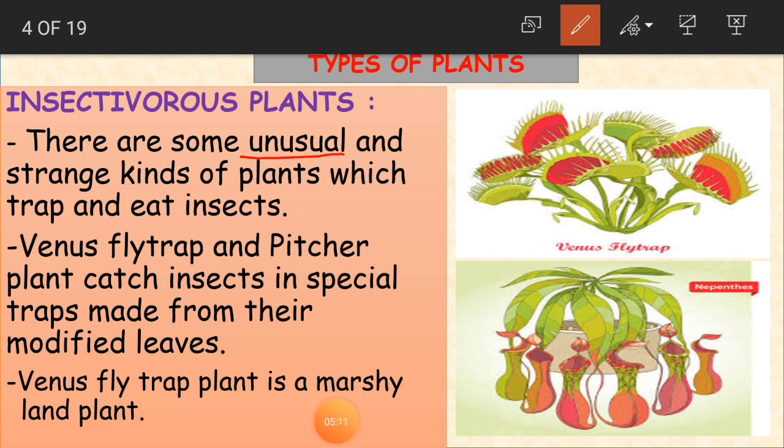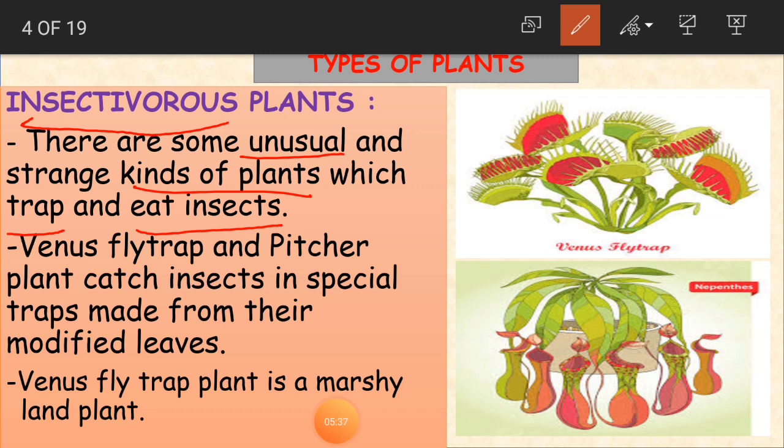They are strange kinds of plants which trap and eat insects. They are going to trap, catch and eat insects as their food. That is why we call them insectivorous plants. Clear, children? Understood why they are unusual?